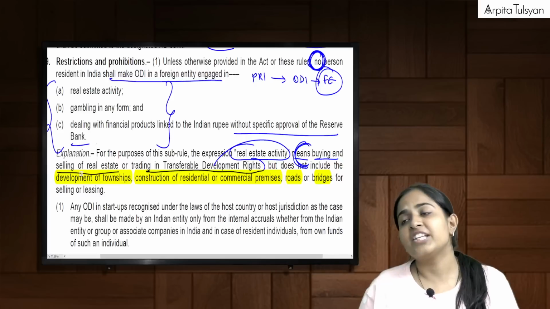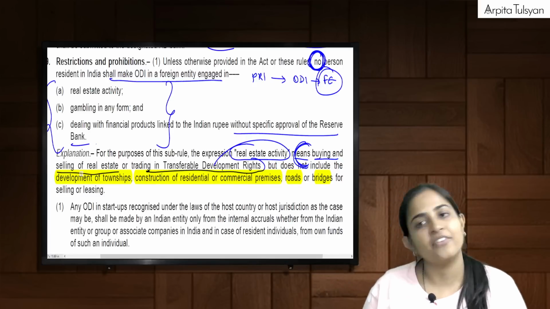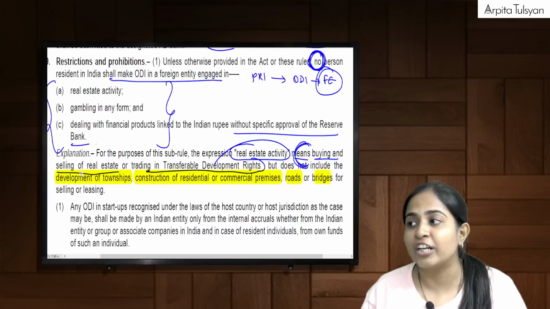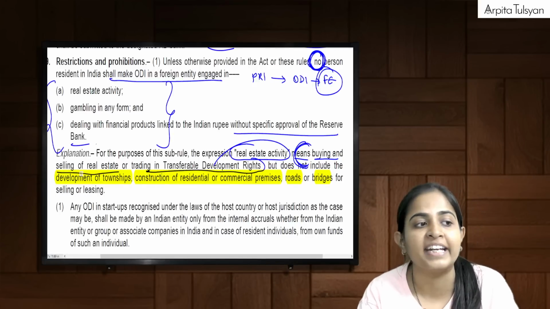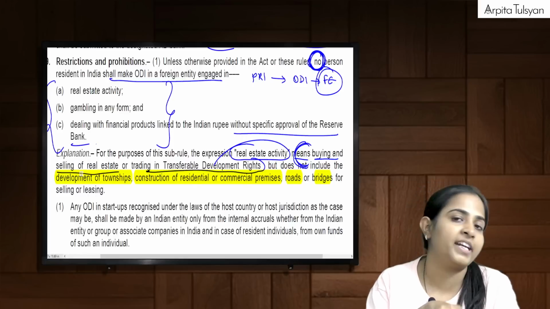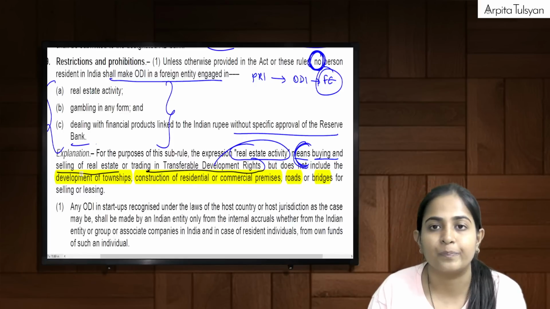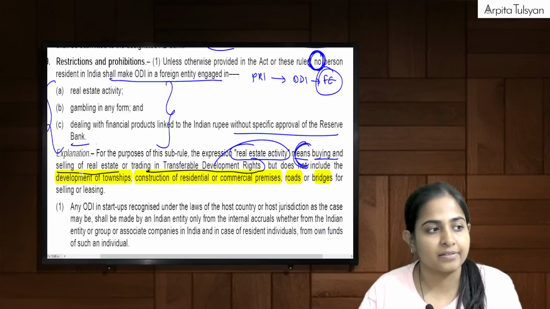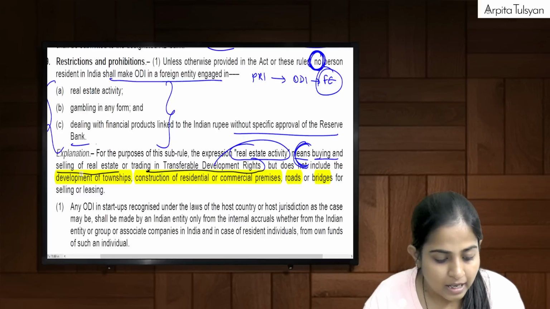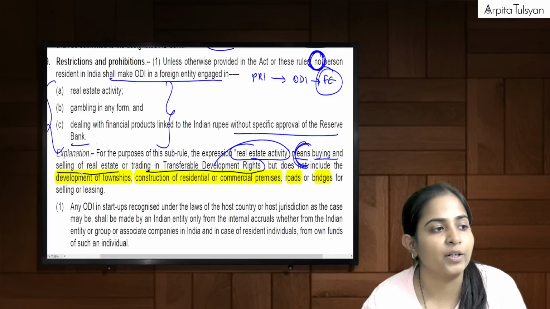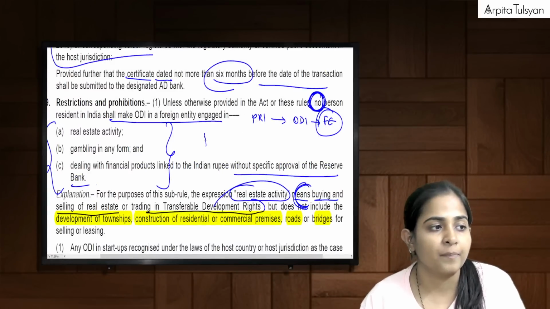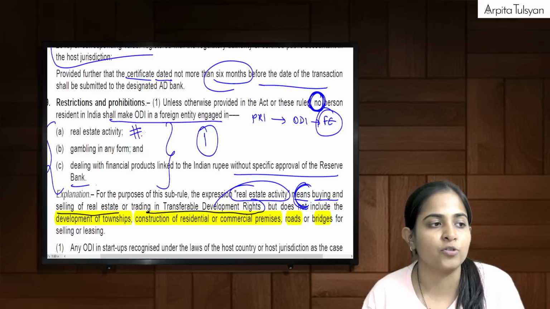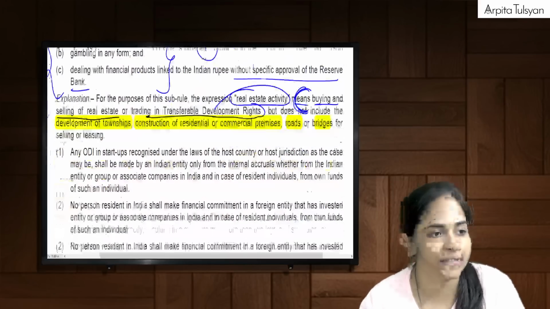If it is engaged in buying and selling of real estate, we cannot do. If it is engaged in trading of TDRs, then we cannot do. Very clear with this? Yes. Then going to the next one. This point is important. And for real estate, we need to study the explanation note which is given.